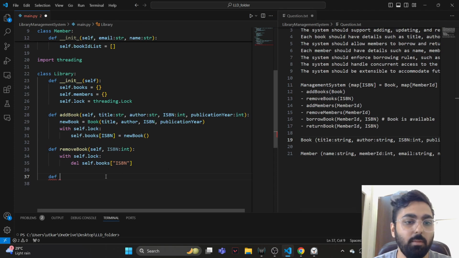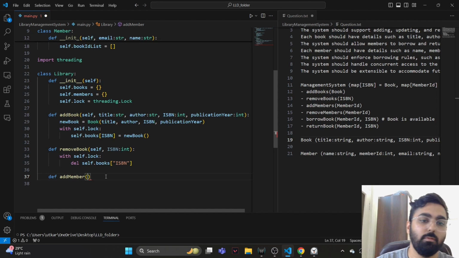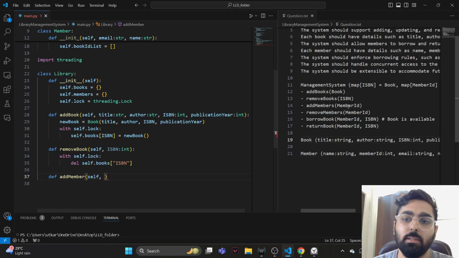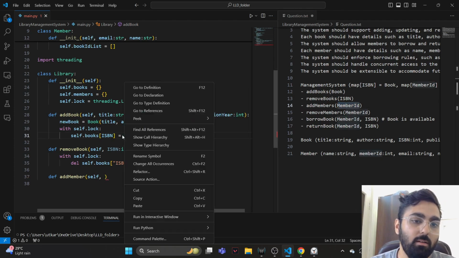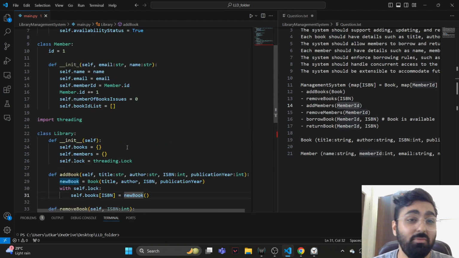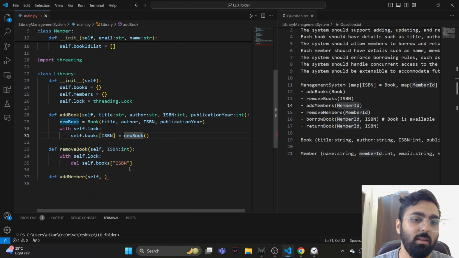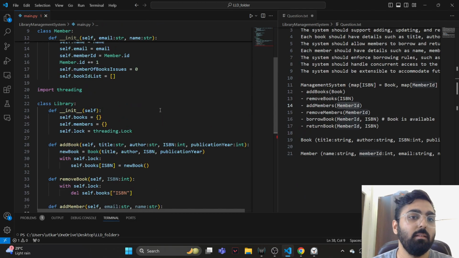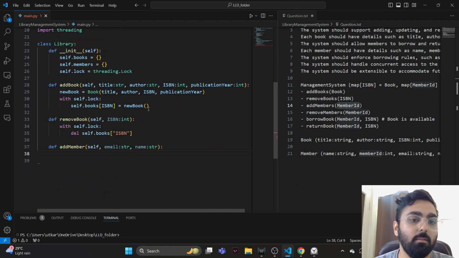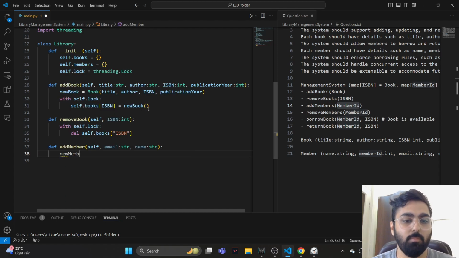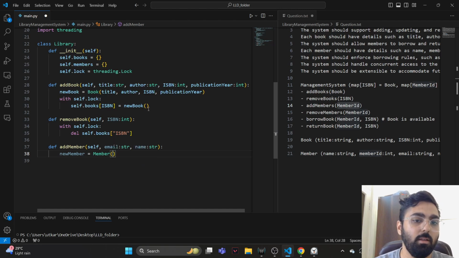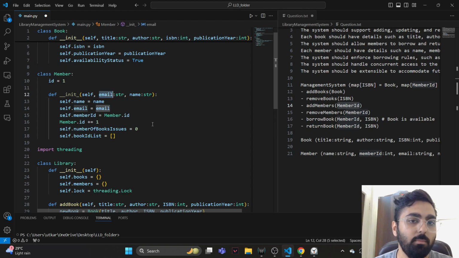The next function is add member. When we are adding a member, it won't take in member ID, because the librarian will just ask for the details of the member. So let's just take email and name, both of type string, and it has to create a member instance. So new member would be equal to Member, and that's pretty much it, right? No, why is this not showing me that I need to pass an email and string?